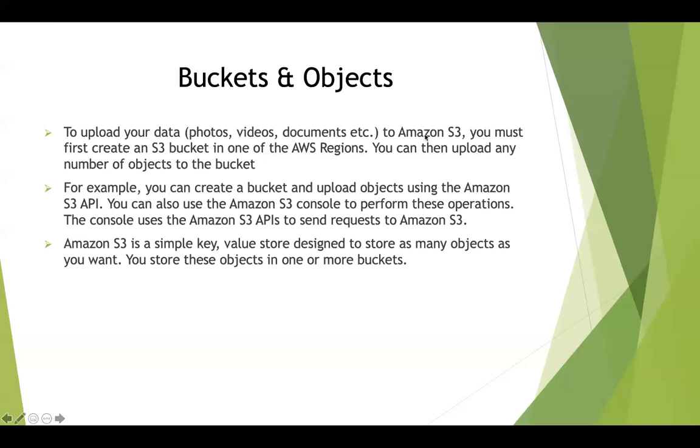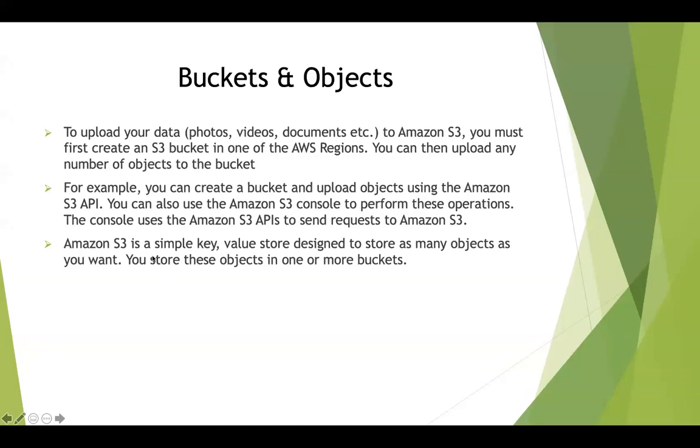And then you can go ahead and upload any number of objects to that bucket. So for example, you can create a bucket and upload objects using the Amazon S3 API. So that is what we did yesterday using the CLI command. We went ahead and created a bucket using aws s3 mb and then s3:// and the bucket name, right? So you can do that using the CLI, or you can use the S3 console, which I'll be showing you today, to create a bucket.